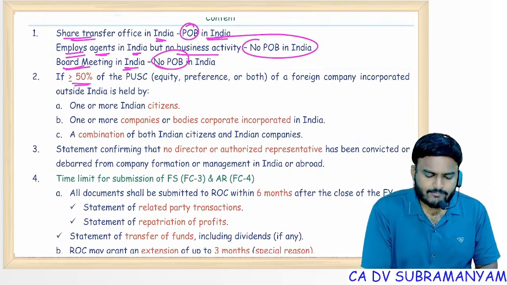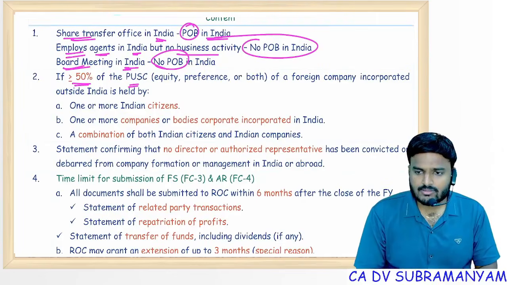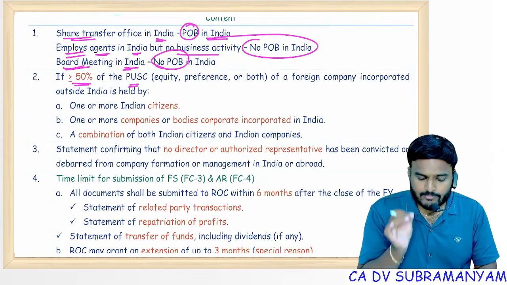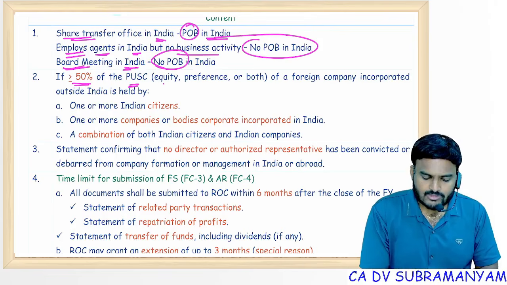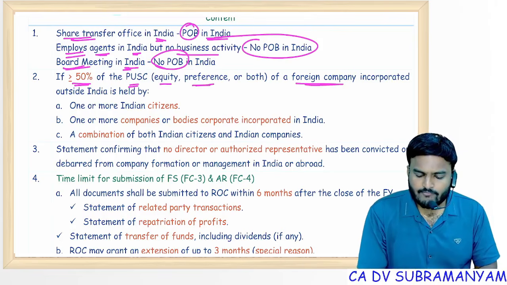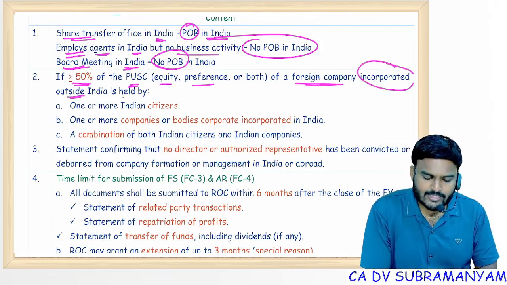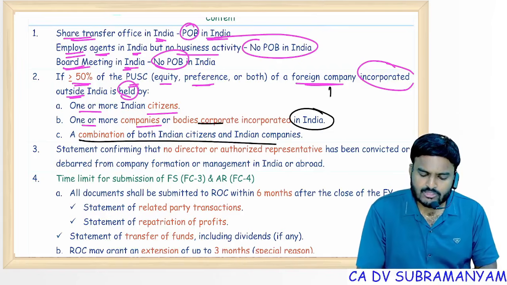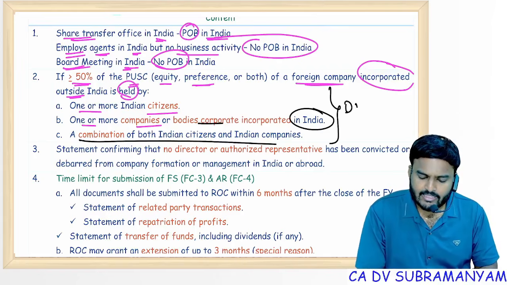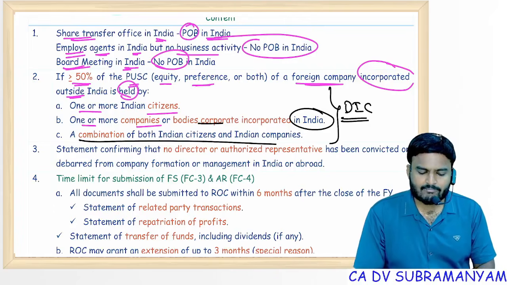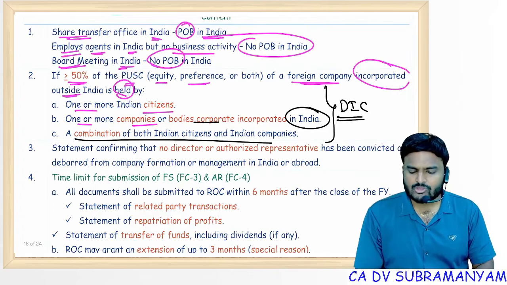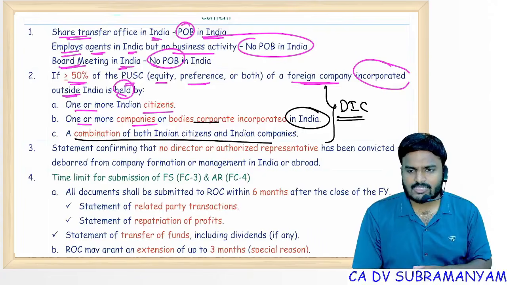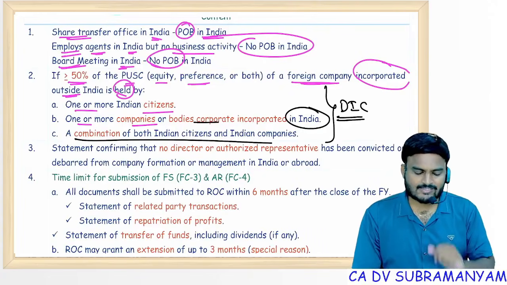So at least 50% of the paid up share capital, greater than or equal to 50% of the paid up share capital, which includes both equity, preference of a foreign company incorporated outside India if it is held by one or more Indian citizens, one or more companies or body corporates incorporated in India, or combination of above, then it is deemed to be an Indian company. DIC, deemed Indian company. So deemed Indian company should comply with the provisions of Companies Act like all other companies.